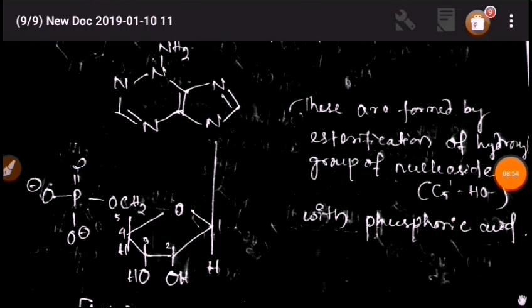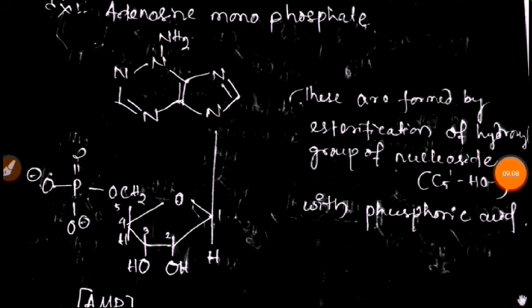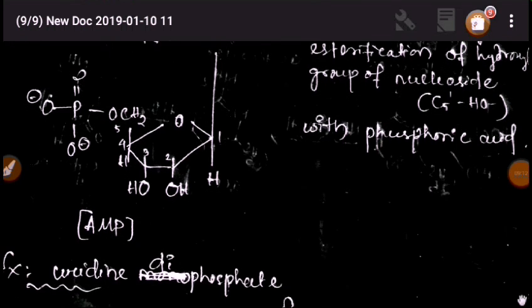We can also say that these are formed by the esterification of the hydroxyl group of the nucleoside at the C5 position with phosphoric acid, as you can see in the figure. As one phosphate group is attached, it is called adenosine monophosphate or AMP.